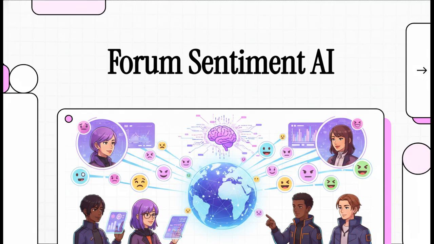Welcome to this explainer. Today, we're stepping into the high-stakes, chaotic, and honestly, endlessly fascinating world of community mood tracking in the year 2026. If you're managing a brand or steering a digital community right now, you already know the internet moves at the literal speed of light. But here's the million-dollar question. How do you actually know what your community is feeling before it's too late? Well, that's exactly why we're exploring Forum Sentiment AI, basically the ultimate tool for decoding internet culture. Let's get right into it.